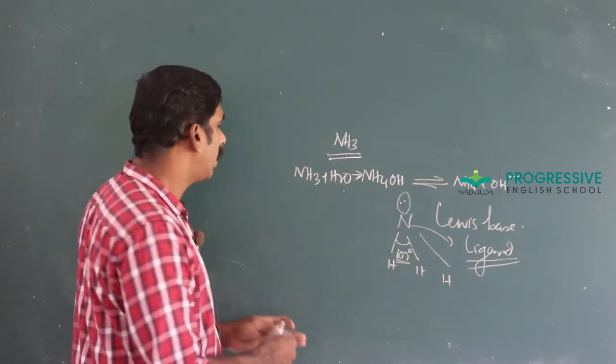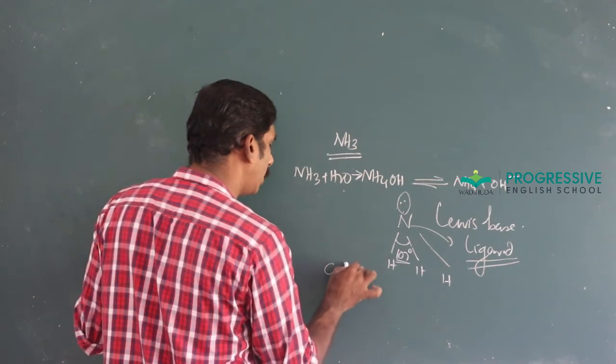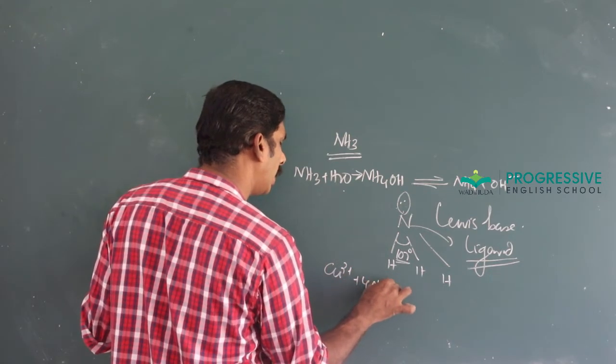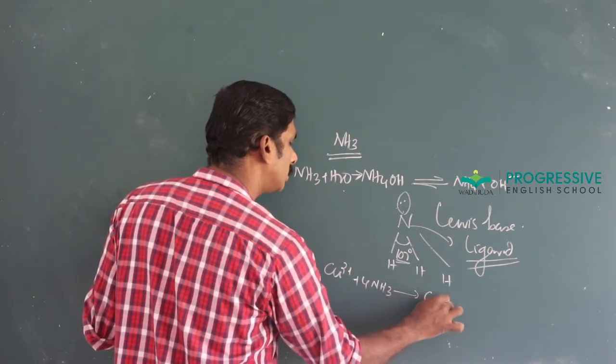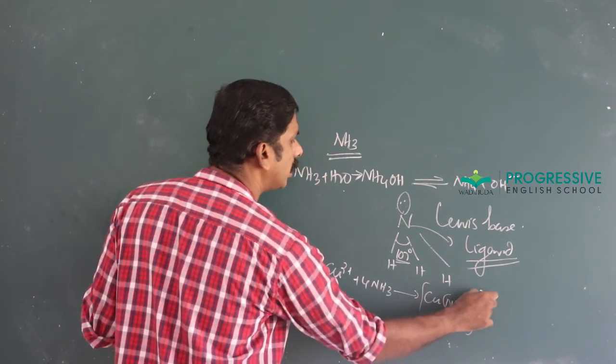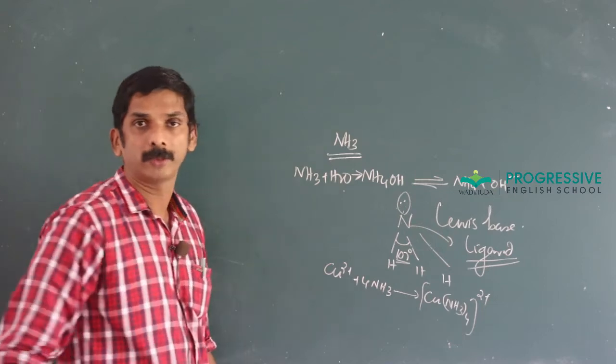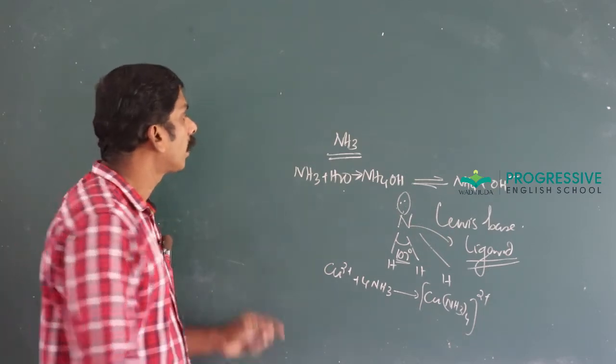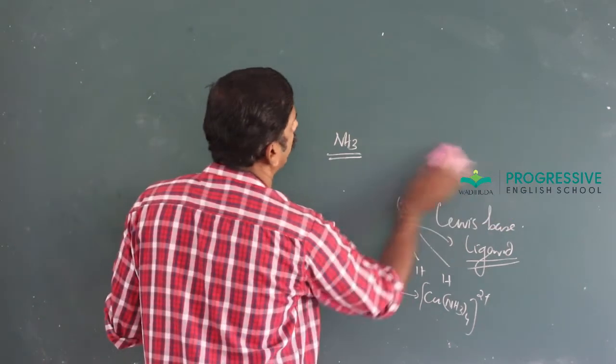It combines with metals such as copper. Cu2+ plus 4NH3 gives [Cu(NH3)4]2+. A complex is formed. That is about ammonia.